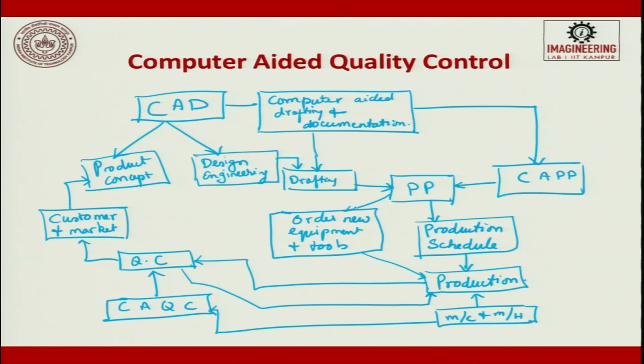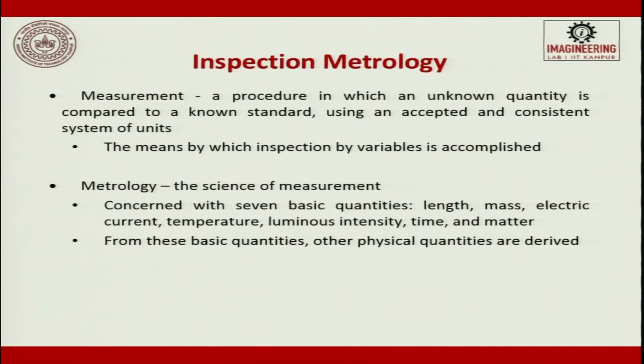All these things give an input to computer aided quality control, and this in turn gives to quality control. The quality control in turn gives the opinion to the customer, it goes to the customer and the cycle gets completed. This is a very important block diagram which you should understand, which talks in totality about everything which happens inside a CIMS environment. Now, let us see what is inspection metrology, which is very much talked about.